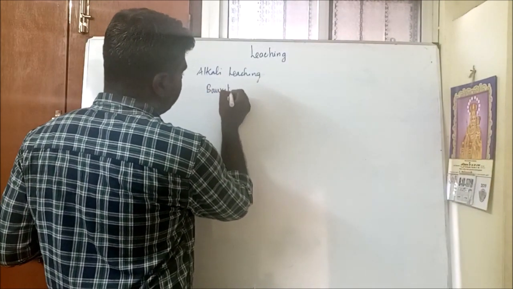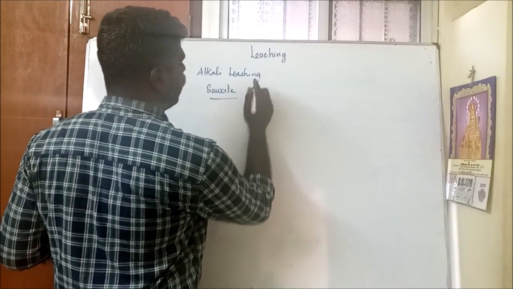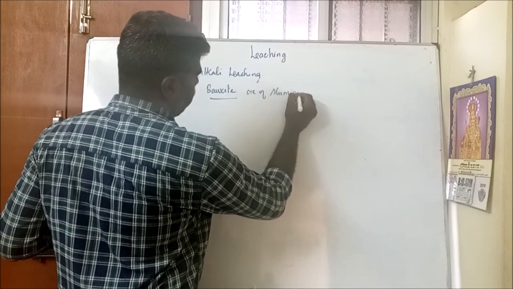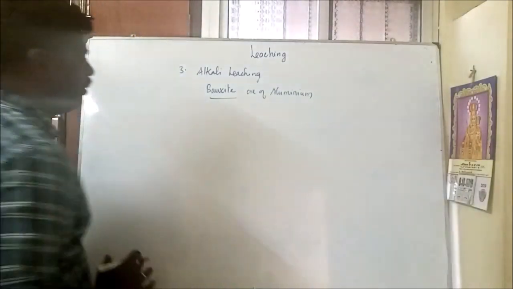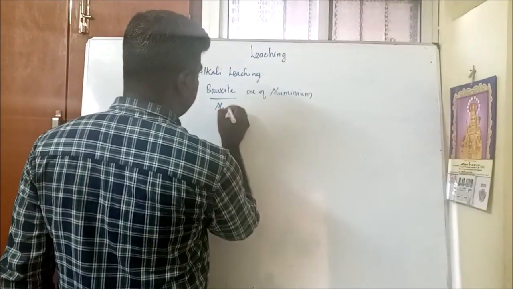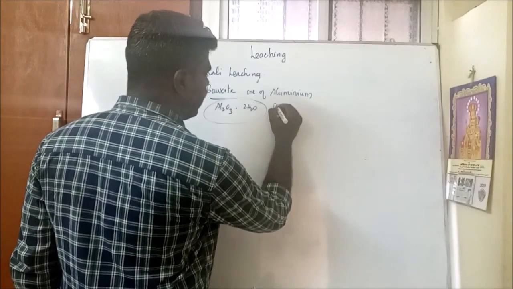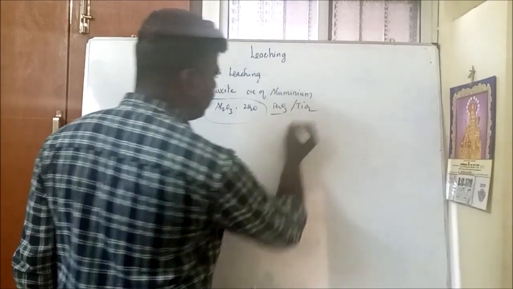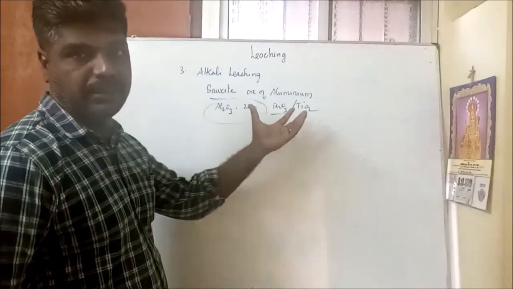Here, let me take one example: bauxite. Bauxite is an ore of aluminum, Al2O3 dot 2 molecules of H2O. Here we are going to remove impurities like iron oxide. It contains a large amount of iron oxide together with titanium oxide. So it is our duty to remove this gangue.